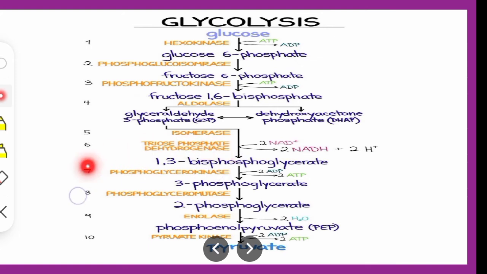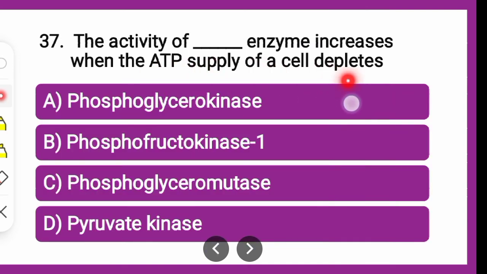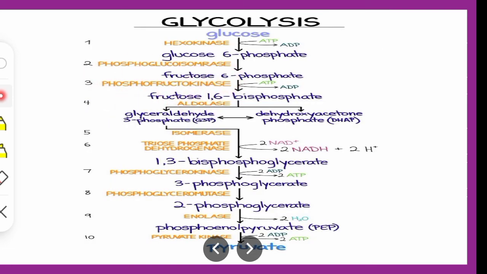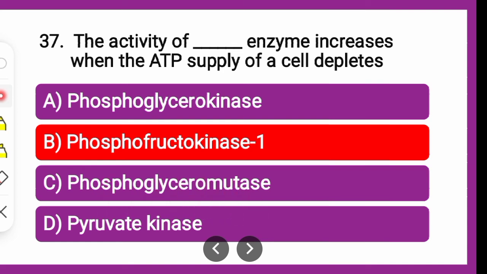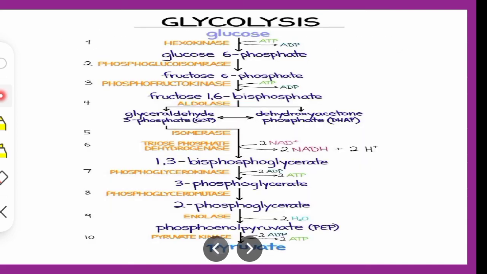Phosphoglycerokinase is not possible, because here ATP is generated from ADP, so the ATP supply is not depleting. If you talk about phosphofructokinase, here ATP becomes ADP, meaning ATP is being utilized, so ATP is depleting. So this can be your possibility. In phosphoglyceromutase, there is no role, this is actually an energy generation phase.